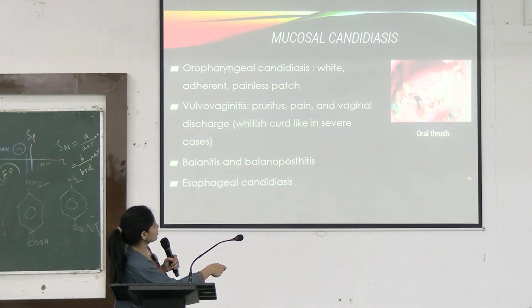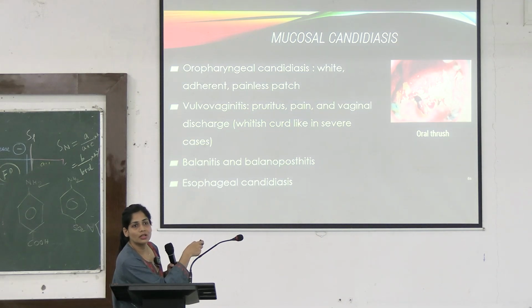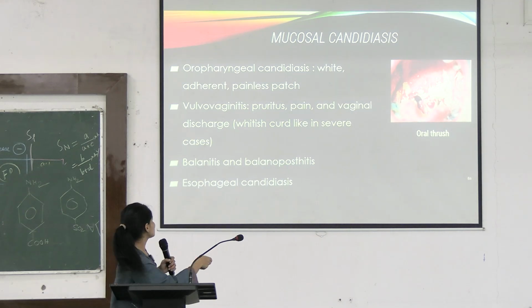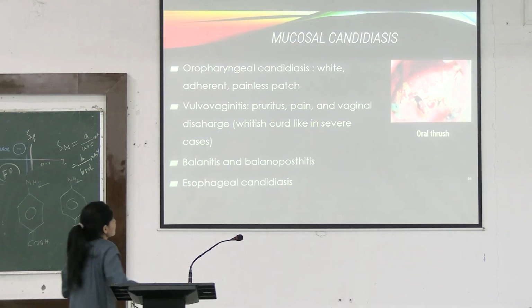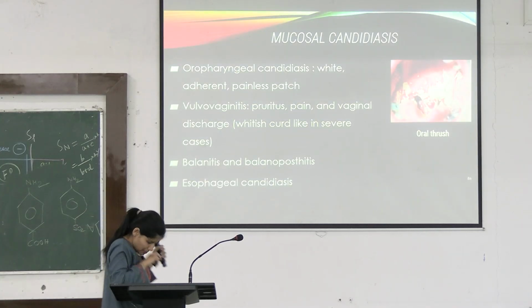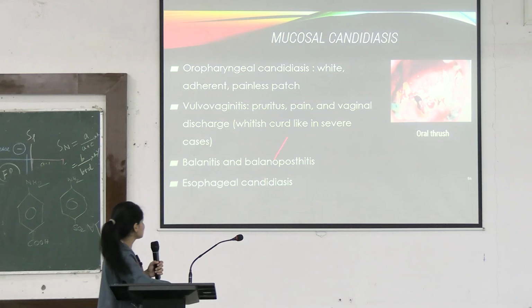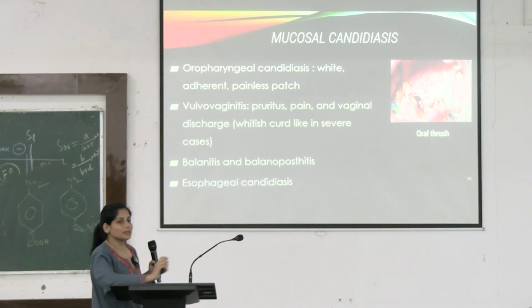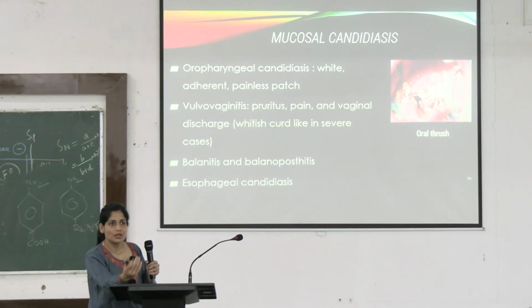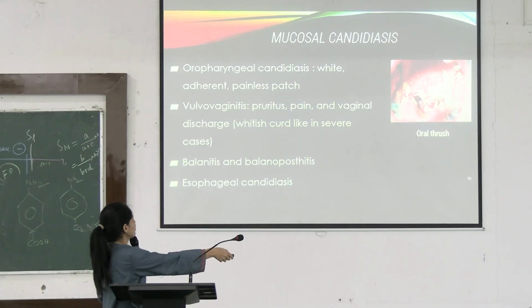What is this? This is oral thrush. This is how it looks. It can cause the curdy white patches in the mouth of the HIV infected patient. Okay. What are other manifestations that you can see in these people? Vulvovaginitis, balanitis, and esophageal candidiasis. So basically, where it is normally present in people, it is causing infection by producing in large quantity.